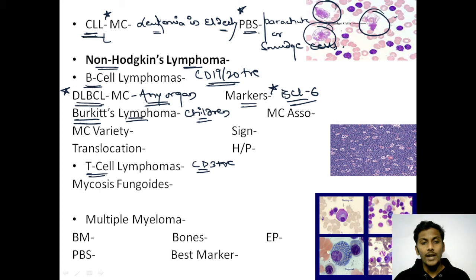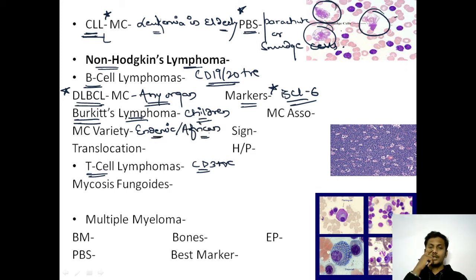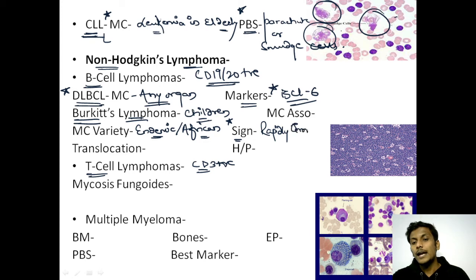Therefore, the most common variety of Burkitt's lymphoma is actually endemic Burkitt or African Burkitt. Okay, here a 5-year-old African child will present to you with a very characteristic or the most important sign, and that is a rapidly growing jaw mass. This was a picture which came already in one of the previous examinations. Rapidly growing jaw mass in a 5-year-old African child, you can suspect Burkitt's lymphoma.